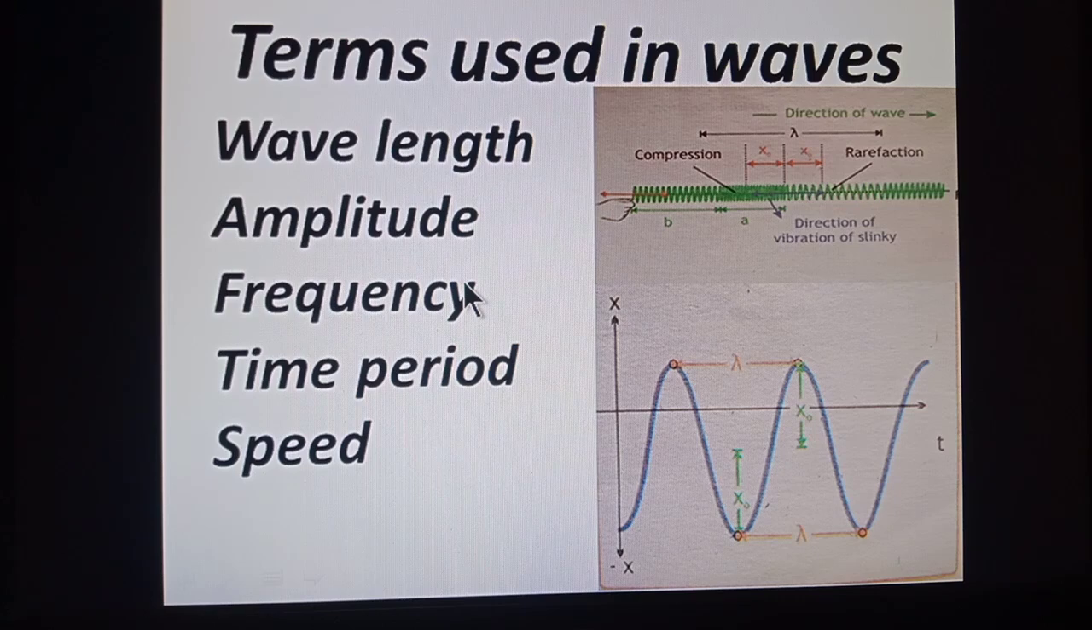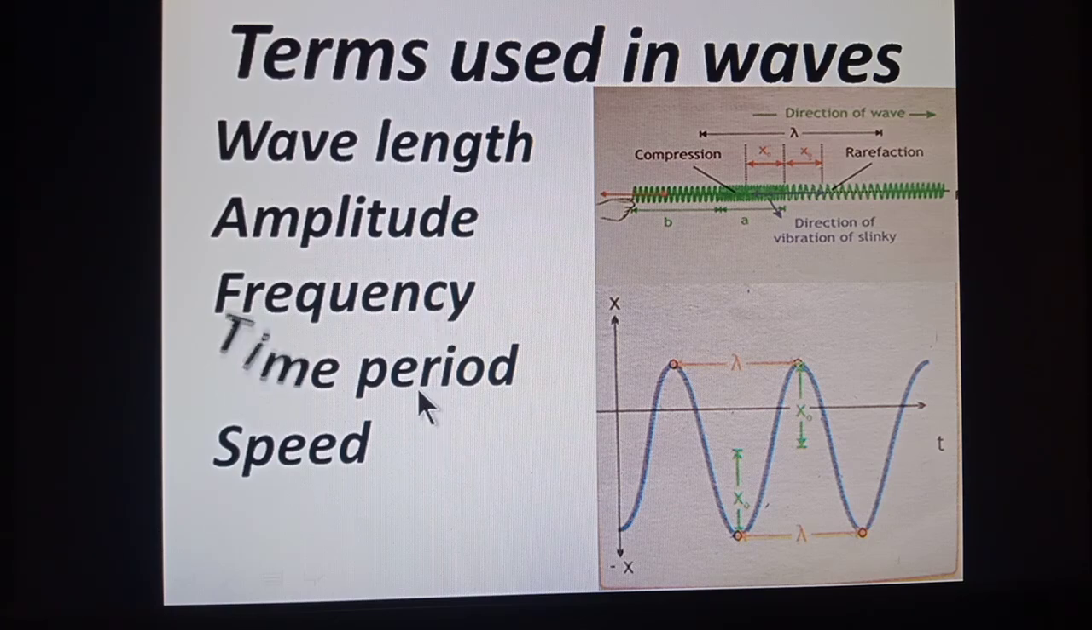Next is frequency, another term that we use with the waves. How many waves are generated by the source producing it in 1 second, or how many waves cross a specific point in 1 second. That is called frequency. Means number of waves passing in 1 second through a particular point, or the number of waves generated in 1 second by the source is called frequency, and this depends upon source.